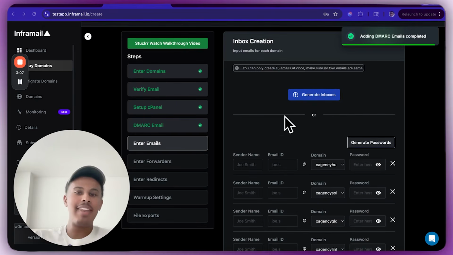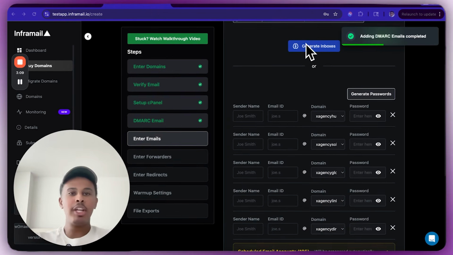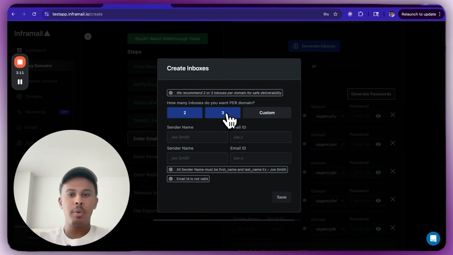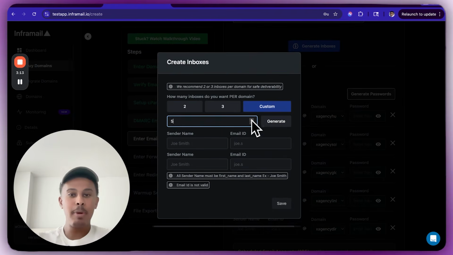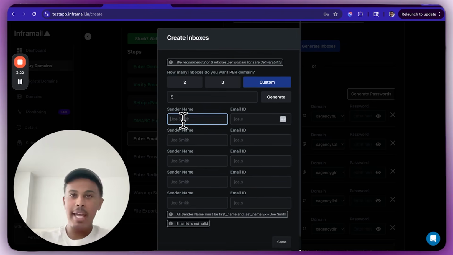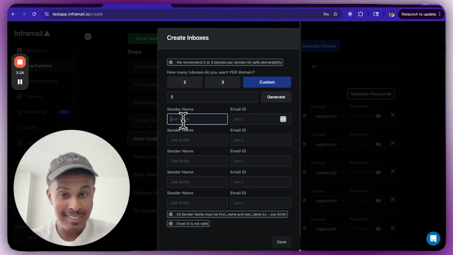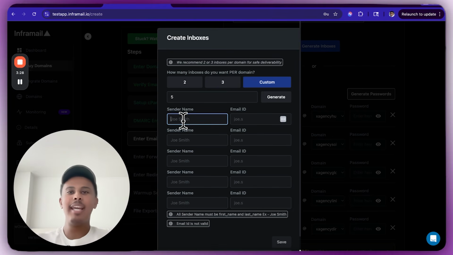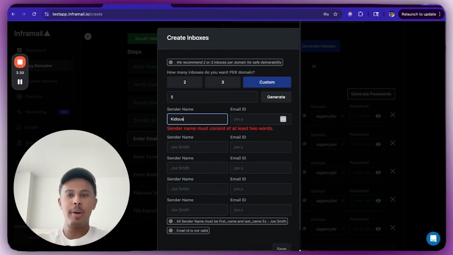And then just like that, now this is my favorite part. So we're going to generate inboxes. All right. So we're going to do, let's say, for example, 5 emails per inbox. We have 200 domains. That's going to be 1,000 email inboxes, right? Pretty simple. So now I'm going to use my name, or you could use girl names. Girl names get more responses sometimes. But let's just say you want to use your own name, right? I'm going to use my own name just like this.